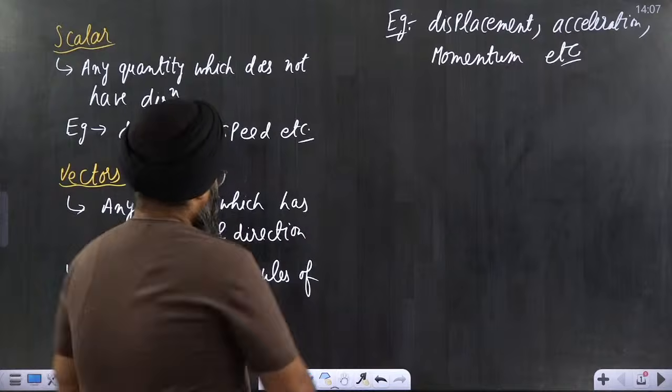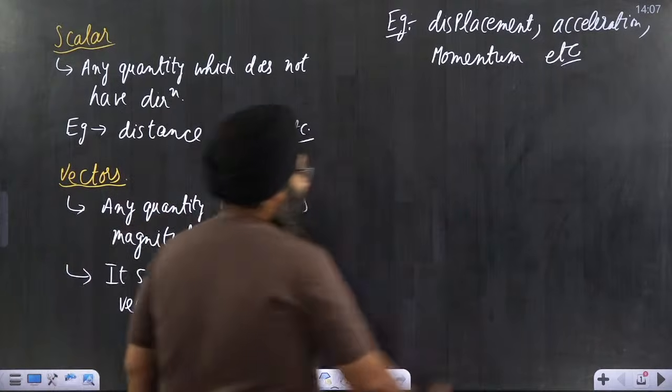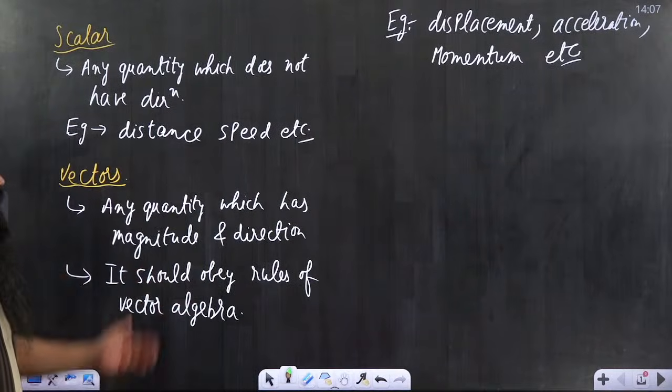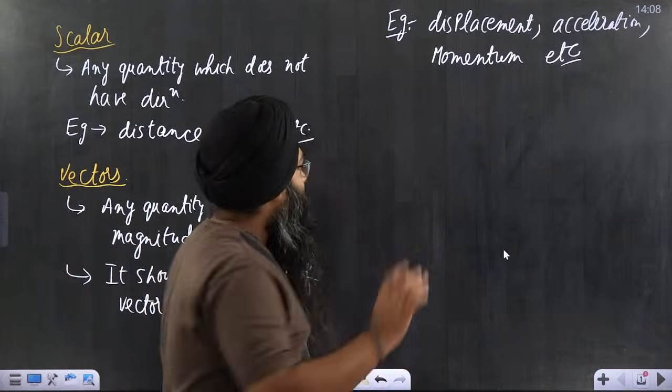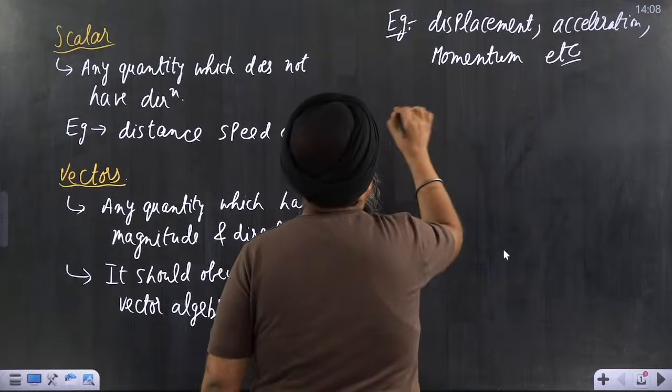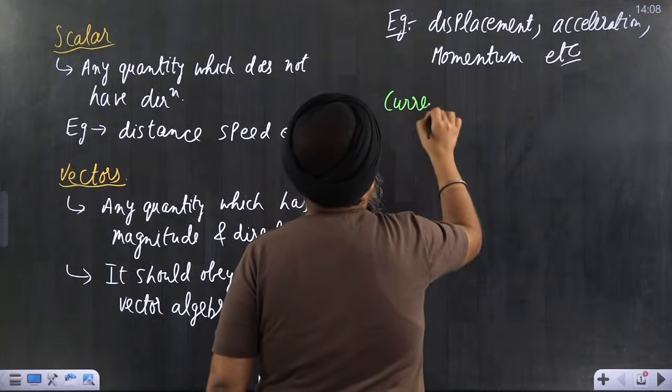Now, why am I saying that it should obey vector laws of addition? If it just has magnitude and direction, then there will be a problem. Suppose I take current as an example.